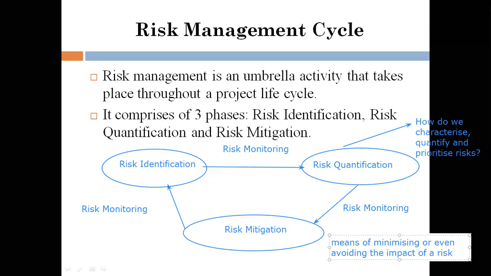So that is called risk mitigation. Whatever is possible to avoid the impact of a risk, how far we are reducing it, that is risk mitigation. This usually comprises identifying alternative strategies to overcome the problem or the issue. That is called risk mitigation.